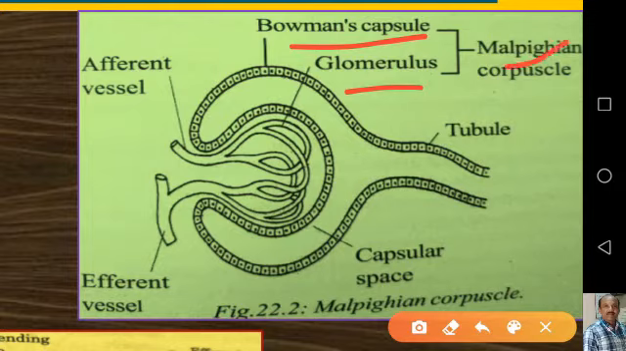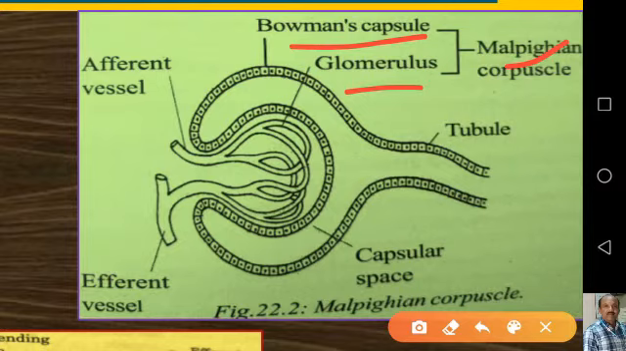Each kidney possesses nearly 1 million nephrons. They are also called uriniferous tubules. And as I said earlier, they are the structural and functional units. Each nephron has two parts, as I just told you: the Malpighian corpuscle and the renal tubule.